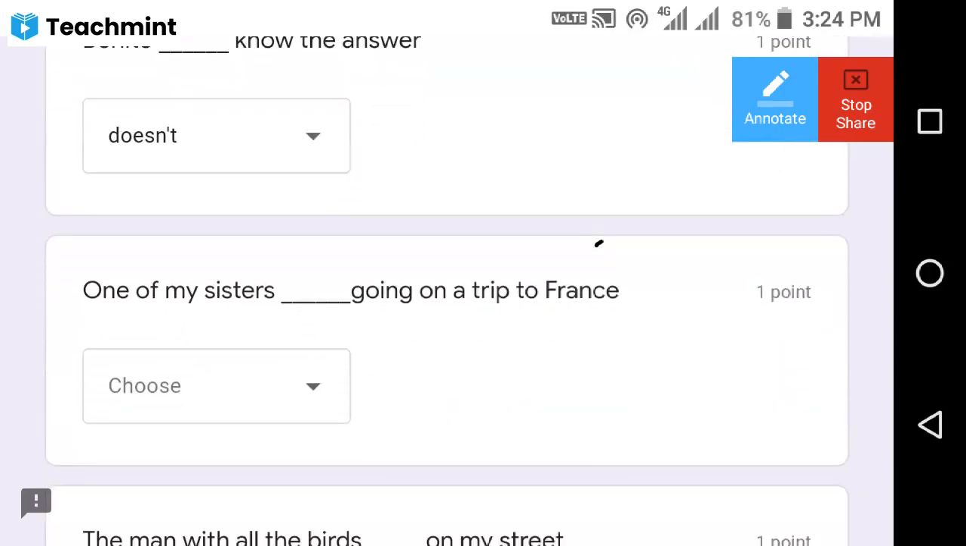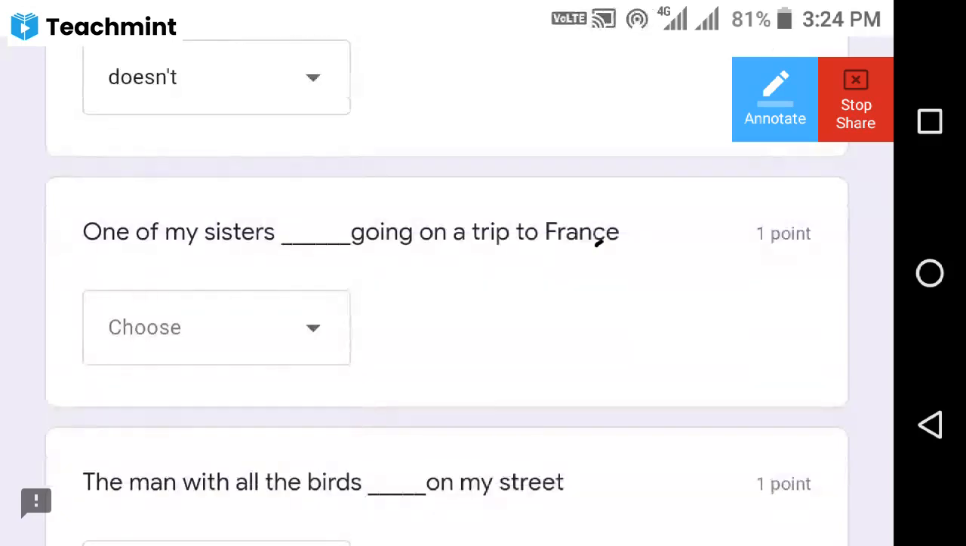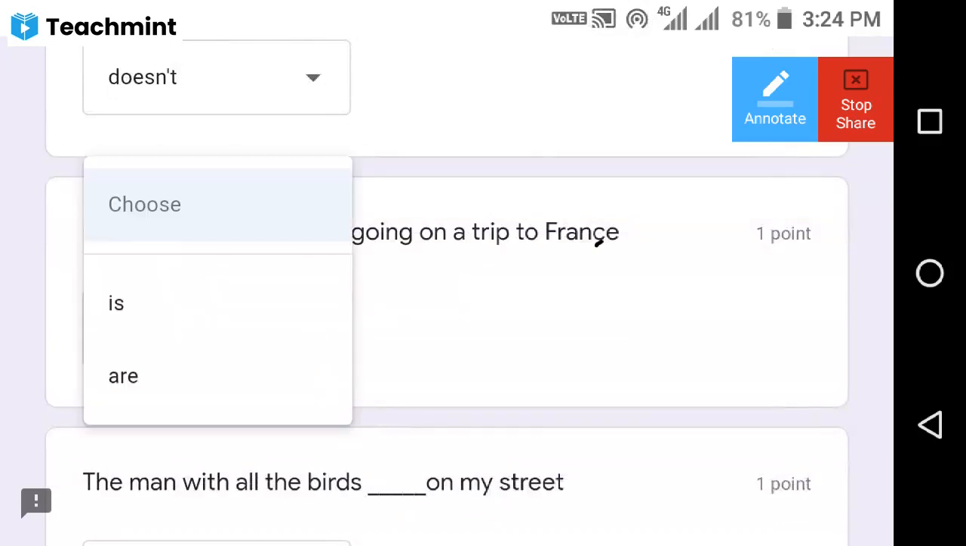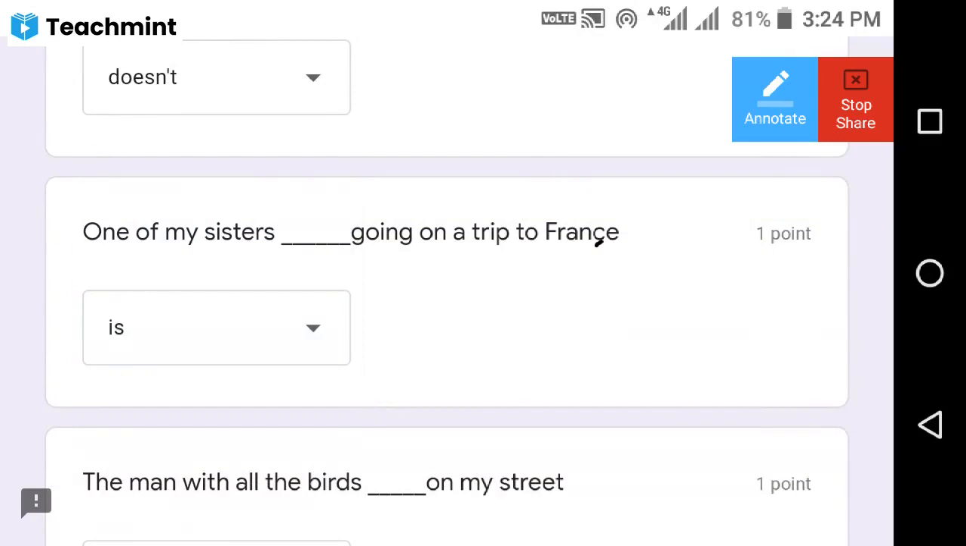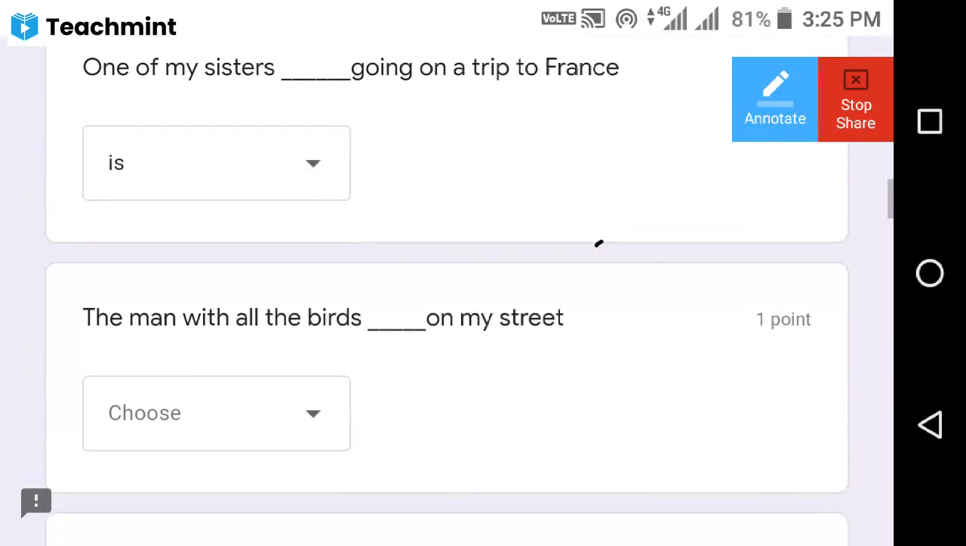One of my sisters dash going on a trip to France. I told you this one also. There is a group of sisters, three or four sisters, but here we are referring to only one of them. So we need to use only the singular verb. One of my sisters is going on a trip to France. Why are we using is here? You are referring to only one person in the group, not all the persons. Now we will move on to the next question.